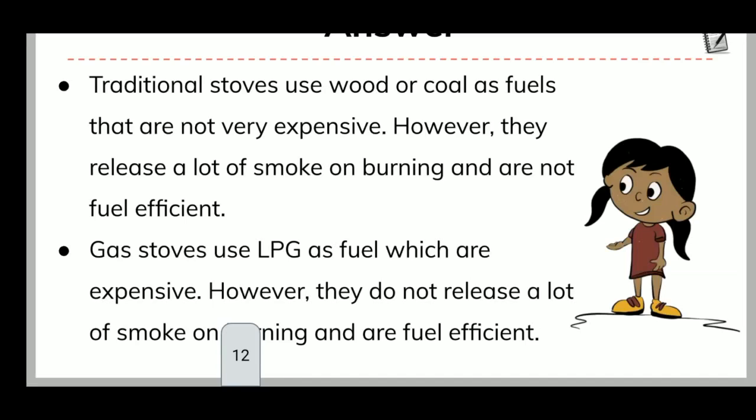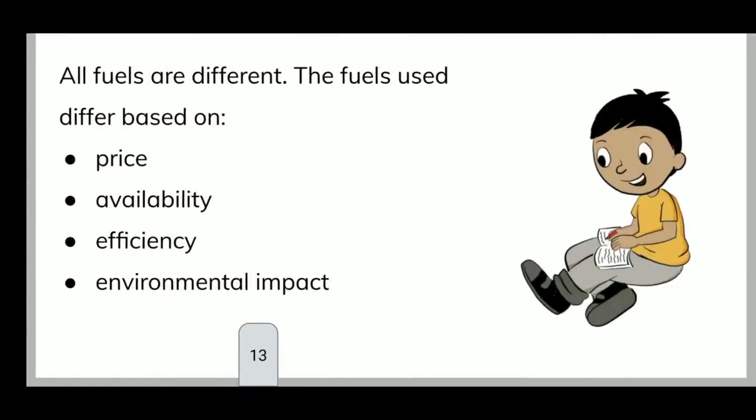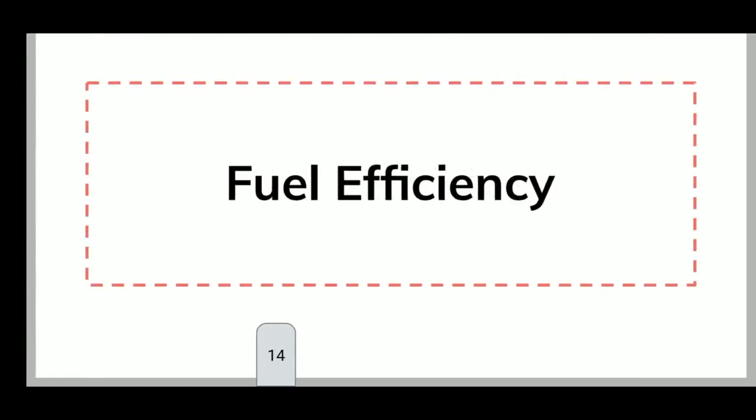But gas stoves use LPG as fuel, which is expensive. However, they do not release a lot of smoke on burning and are fuel efficient. Yeah. So here one new word is there, fuel efficient and not fuel efficient. About that we will learn a little bit more later. Now, all fuels are different. The fuels used differ based on price, that is the cost, availability, efficiency and environmental impact, the effect on the environment. Now, I told a new word, fuel efficiency. So, about that we are going to learn more.